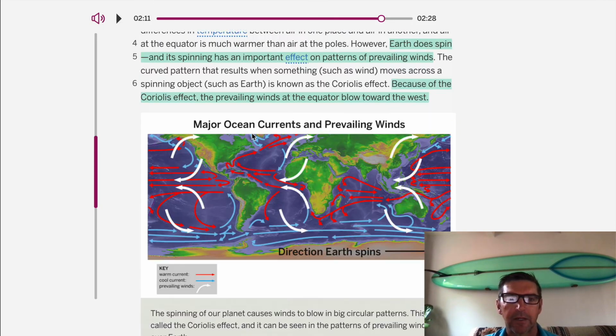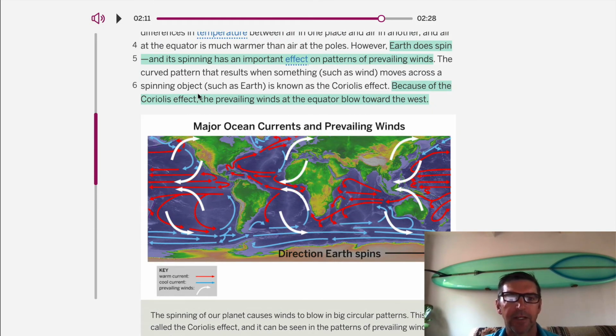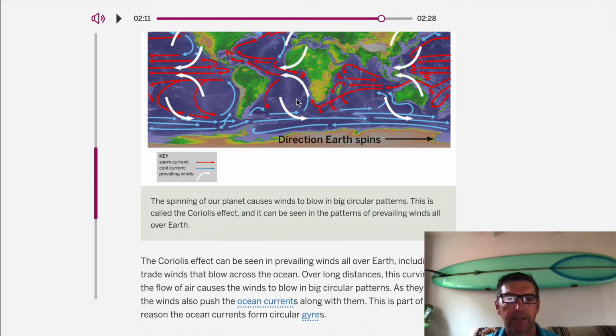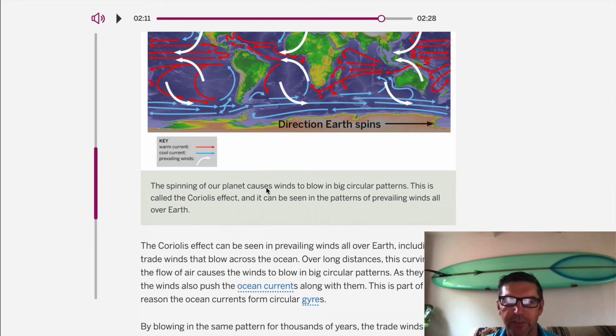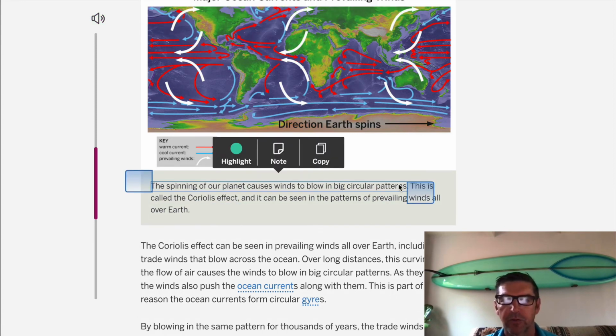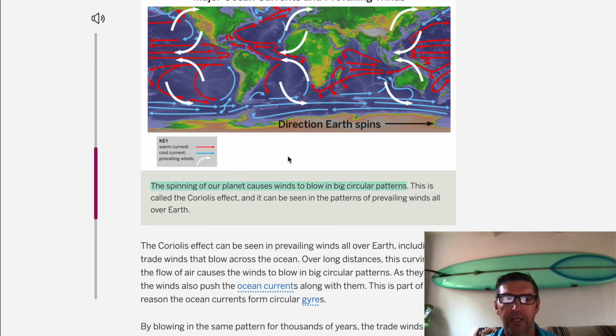Okay, so I couldn't find my pause button. Notice here, because of the Coriolis effect, the prevailing winds at the equator blow toward the west. When you see because, that's cause and effect. The spinning of our planet causes, we have another cause. This would be a good one right here. Circular patterns, there you go. You've got at least two already.